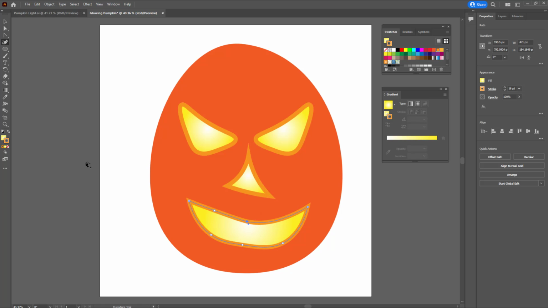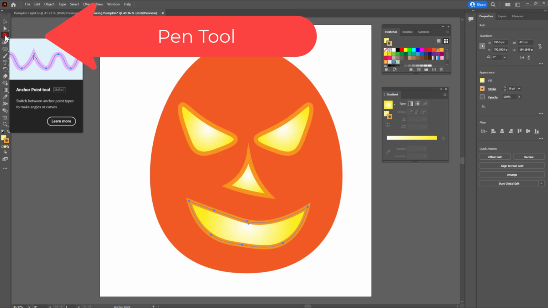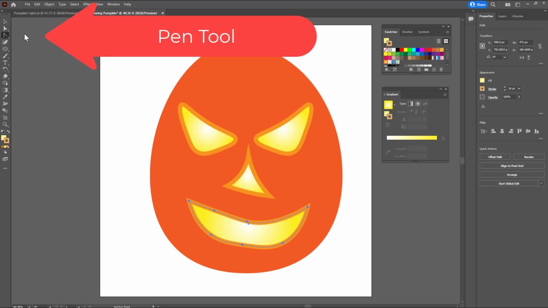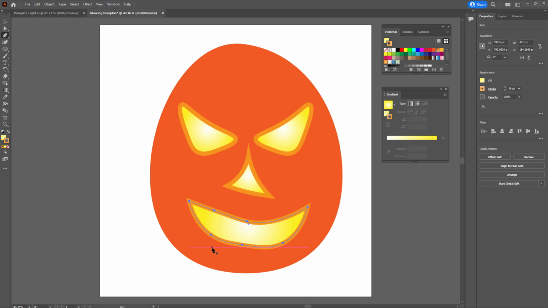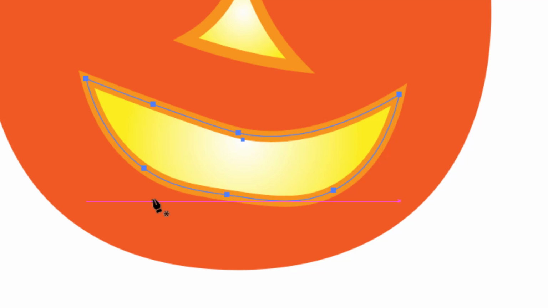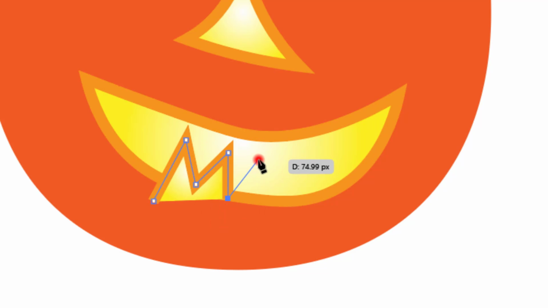Now I'm going to go ahead and add some teeth. So for the teeth, I'm going to click and hold again on the pen tool, and I'm going to click one time down here in this area and go up, click one time and go down, click, up, down. Let's go ahead and have 3 teeth. Up and down, and I need to touch the beginning point and the end point.